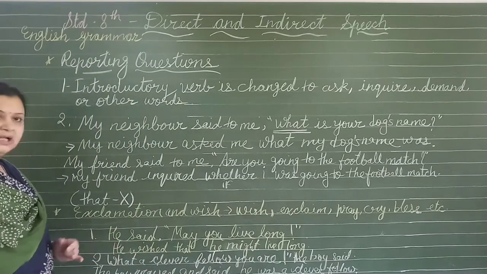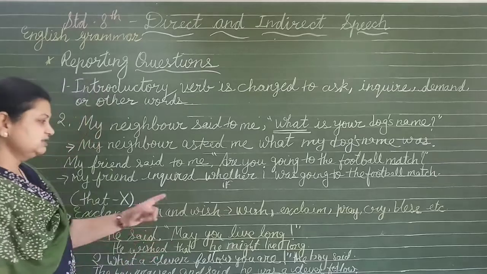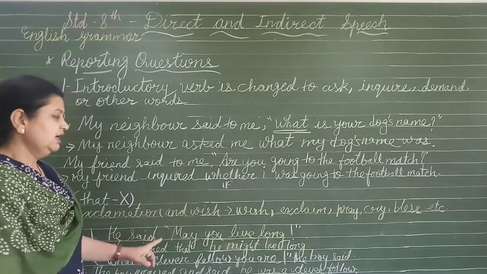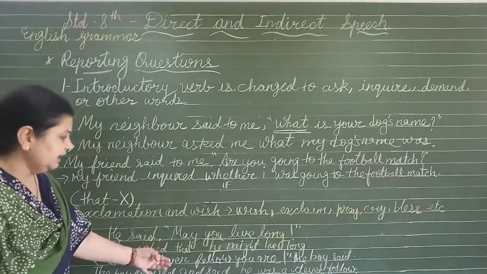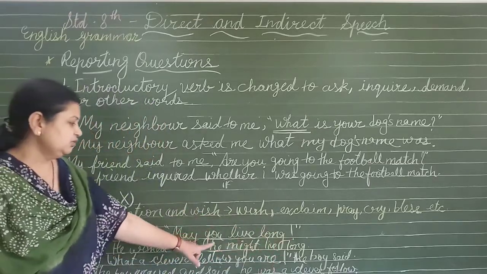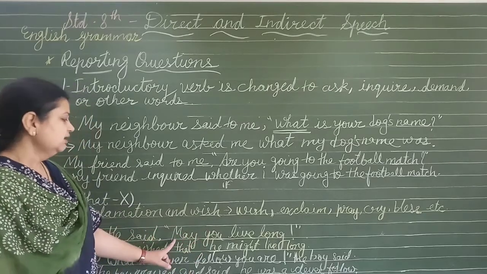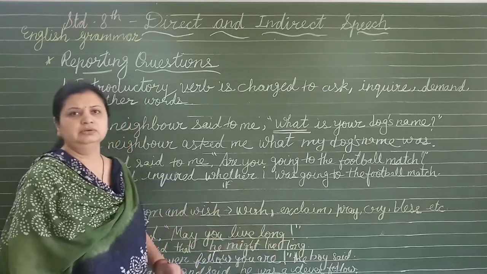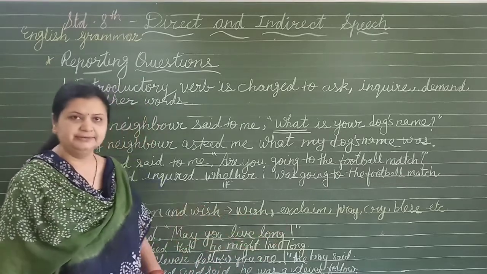How? For example, I have written: he said, "May you live long!" Now see, this is the exclamation mark. When you change into the reporting verb, the exclamation mark will also be removed. He wished that he might live long. Now this is not for me, so "he" I will use here, and "may" will change into "might". He might live long.